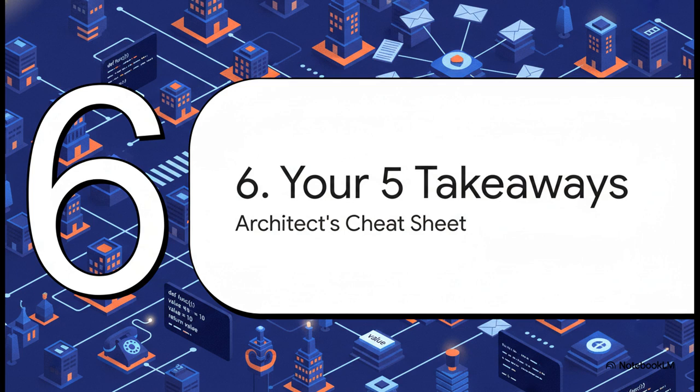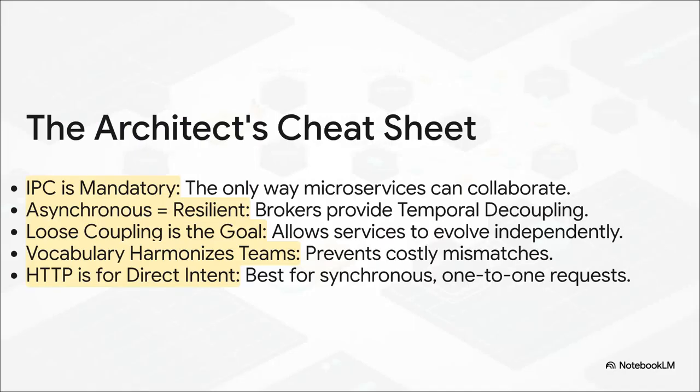Wow, okay. We have covered a ton of ground here, right? We've gone from high-level strategy all the way down to specific patterns and tools. So let's take a breath and distill all of that down into 5 critical takeaways from our Architect's Handbook. Here it is, your cheat sheet. Number 1, in the world of microservices, communication isn't optional, it's mandatory. 2, asynchronous is the key to resilience. Using a message broker gives you that temporal decoupling to survive failures. 3, loose coupling is the ultimate strategic goal. It lets your teams build and deploy faster and more independently.